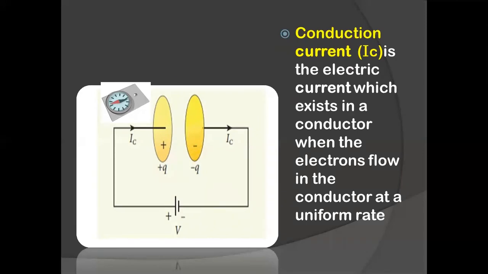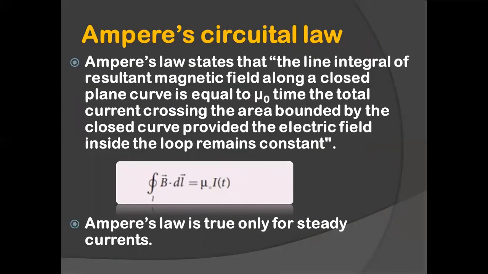When I'm stressing something so much, conducting current, something else is there in the future for you to understand. So it is the conducting current passing through the wire that is responsible for the magnetic field generated around the wire. And the strength of this magnetic field is calculated with the help of Ampere's circuital law.